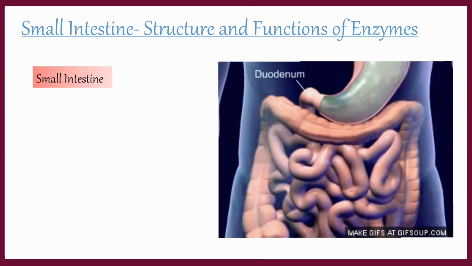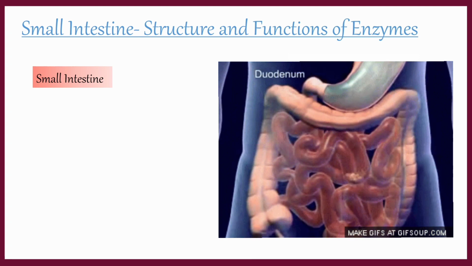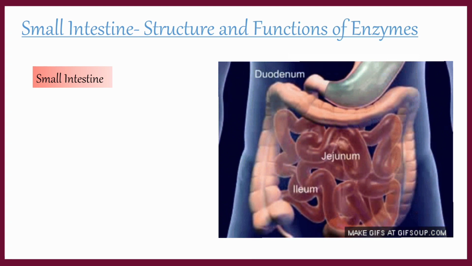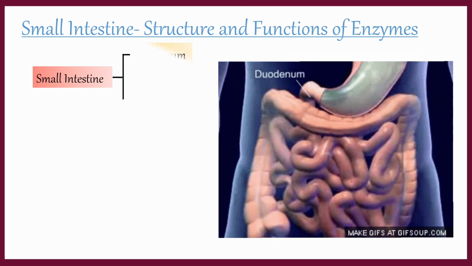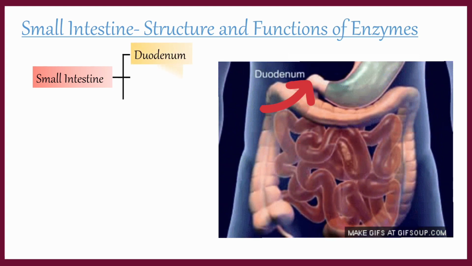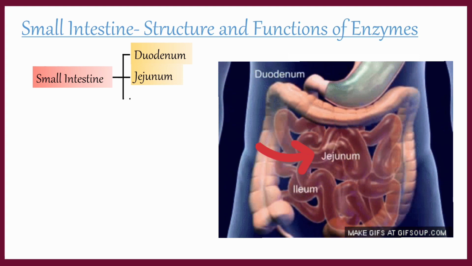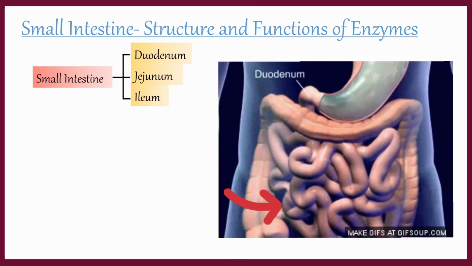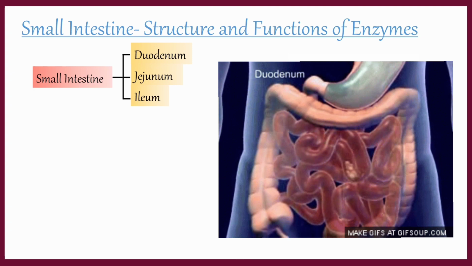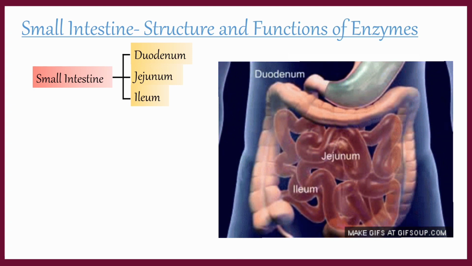Small intestine is a tube-like structure of 6 meters length and 3 centimeters width. The anterior part of the small intestine is called duodenum, the middle part is called jejunum, and the posterior part is called ileum. Ileum connects to the large intestine. The middle part has several folds.